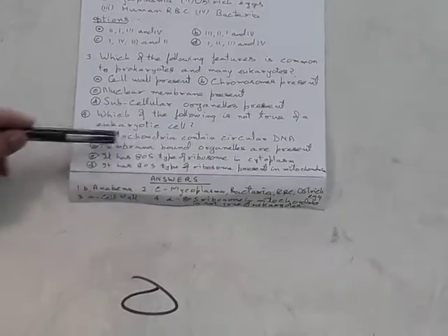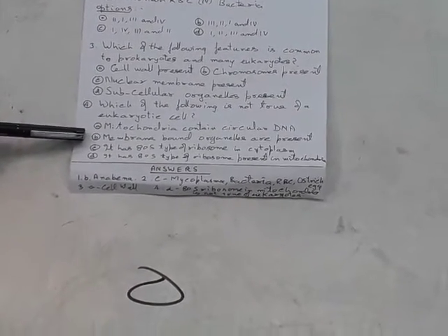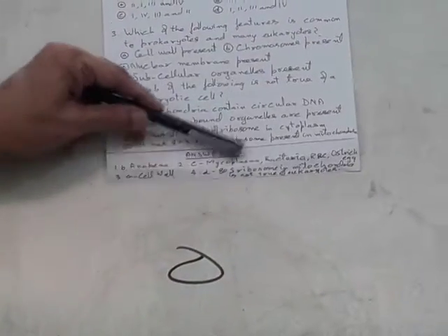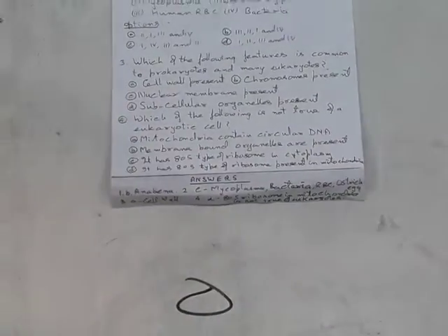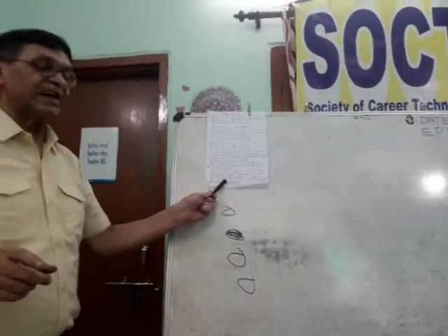Which of the following is not true of a eukaryotic cell? Means 3 of them are correct answers, and you have to find which one is incorrect. And it is the fourth one. It has 80S type of ribosome present in mitochondria. In mitochondria we get 70S ribosome. So this is the answer.